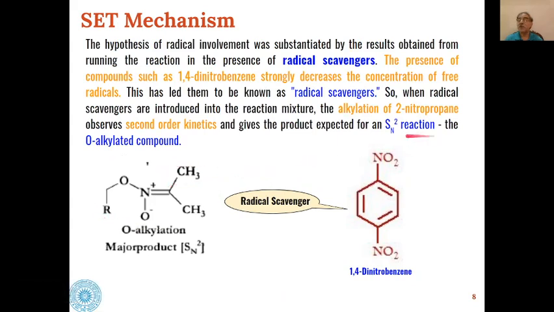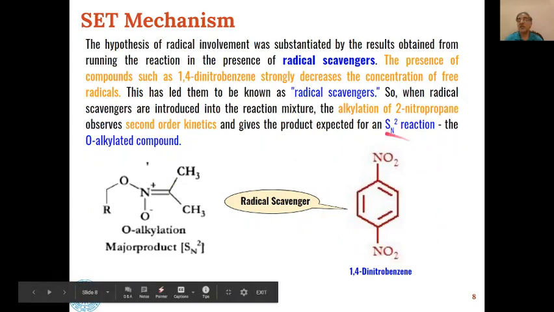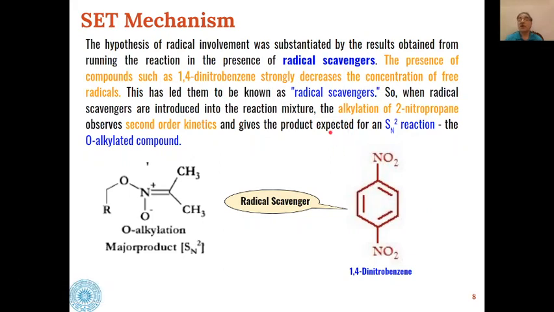That is a normal product which is formed by SN2 reaction. So this proves that radicals are formed during the reactions, and when we add radical scavengers, that stops the free radical reaction, and the reaction proceeds in a normal way, that is by SN2 reaction.